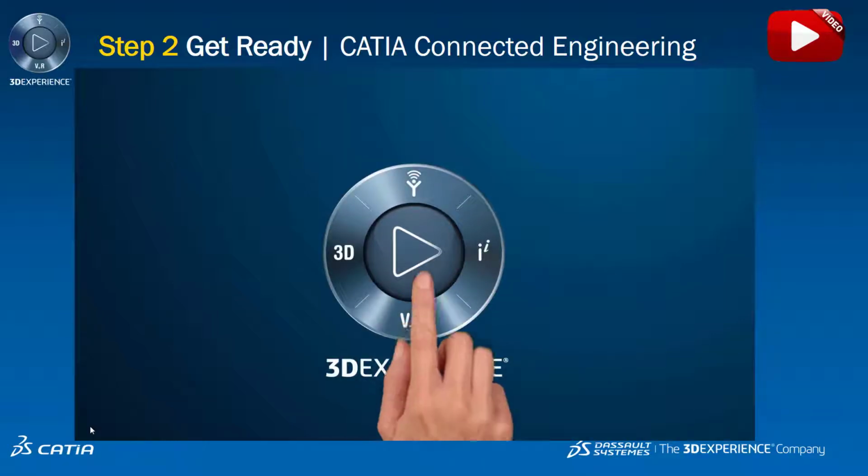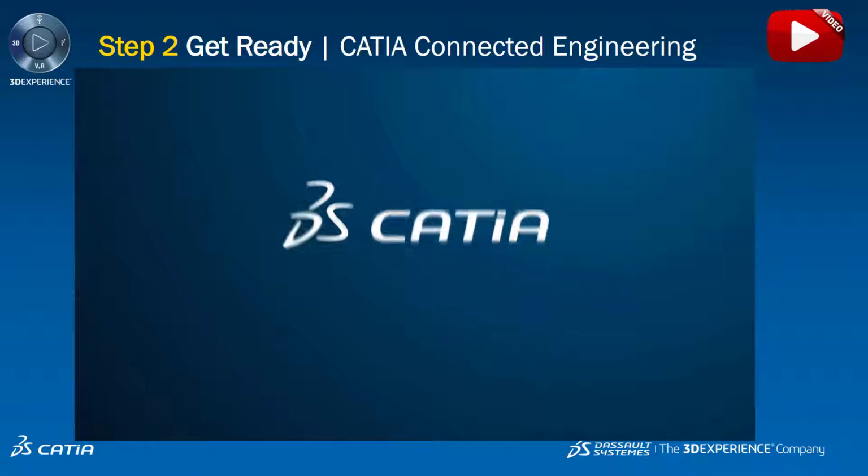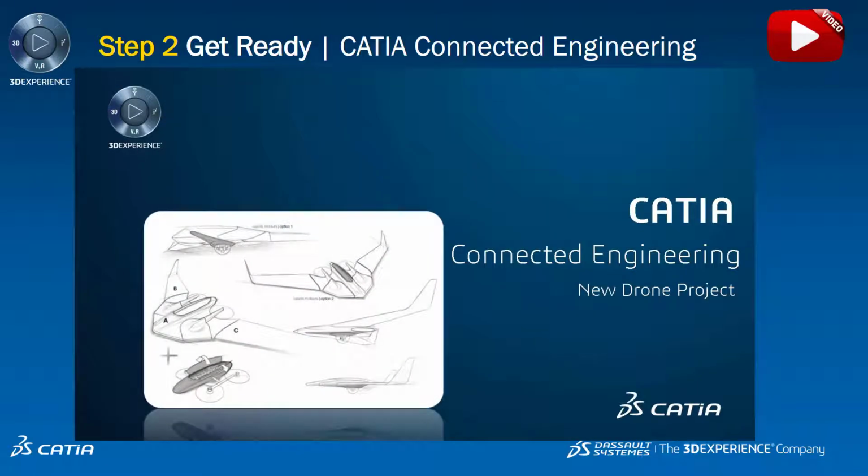We'll show a short video here on connected engineering. This connected engineering demonstration is designed to show how 3D Experience PLM collaboration services allows CATIA V5 data to be stored on the 3D Experience platform and used collaboratively throughout the project by CATIA V5 users and many others. The demonstration is built around a design change process that will involve multiple users such as marketing, designers, managers, and procurement.